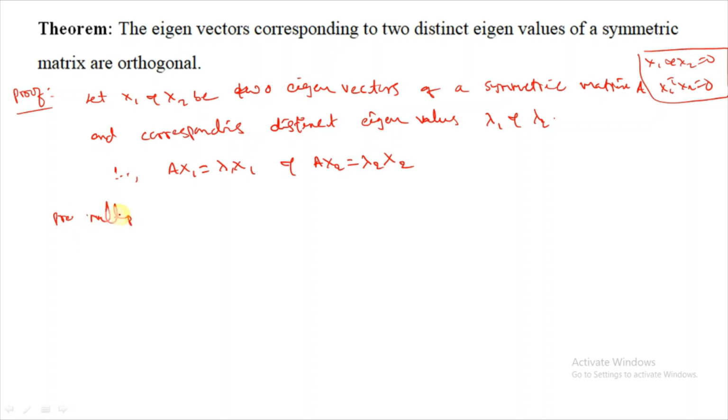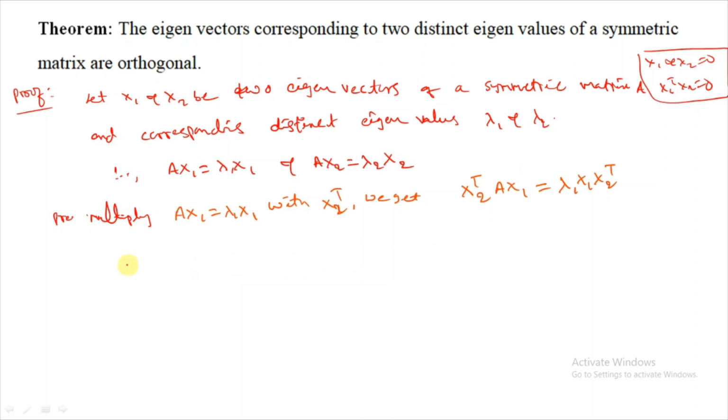Multiply x2 transpose. Multiply x1 minus lambda 1 x1 with x1 transpose. 2 transpose. Yes, we get that means x2 transpose A x1 equal to lambda 1 x1 x2 transpose.